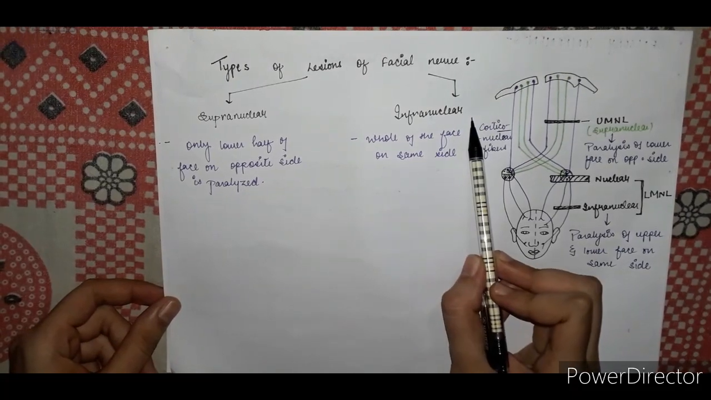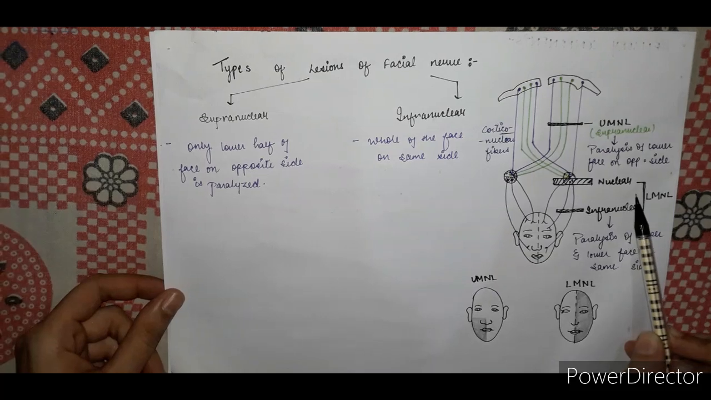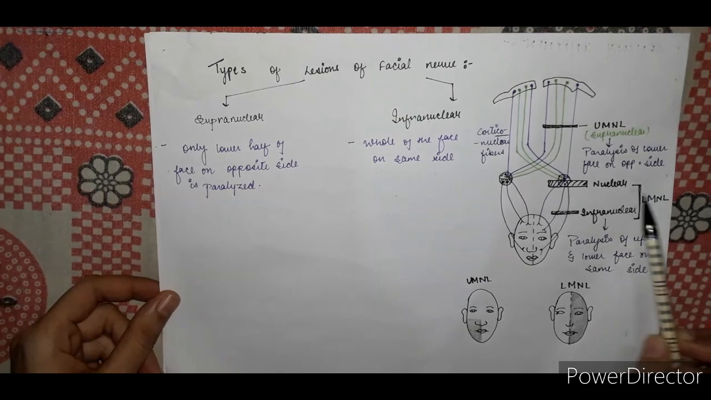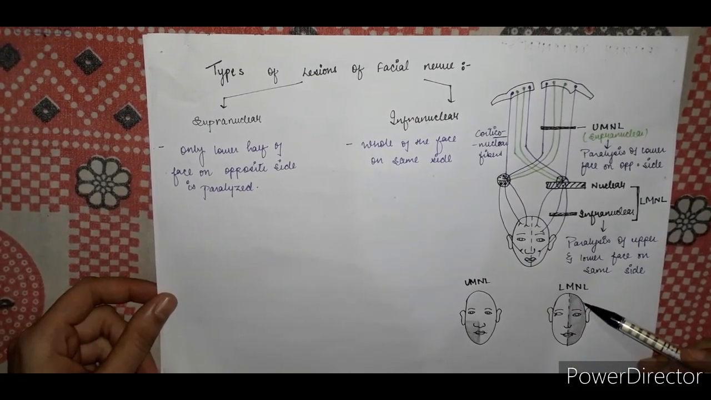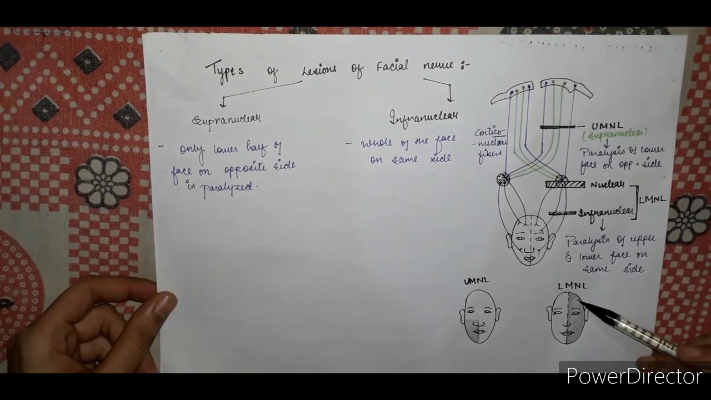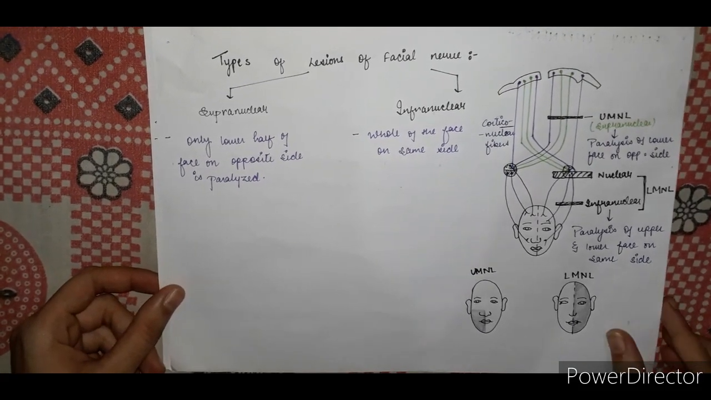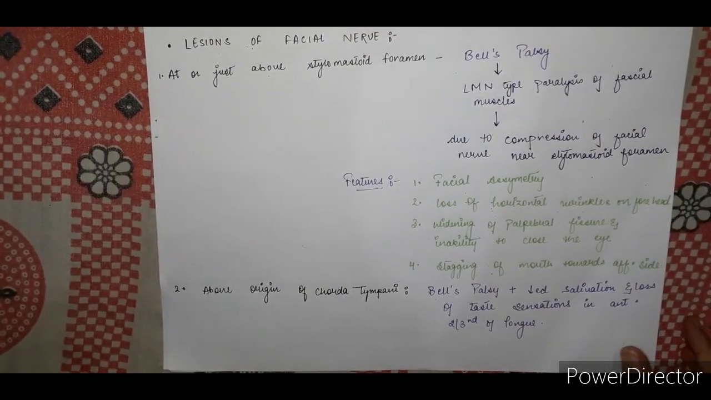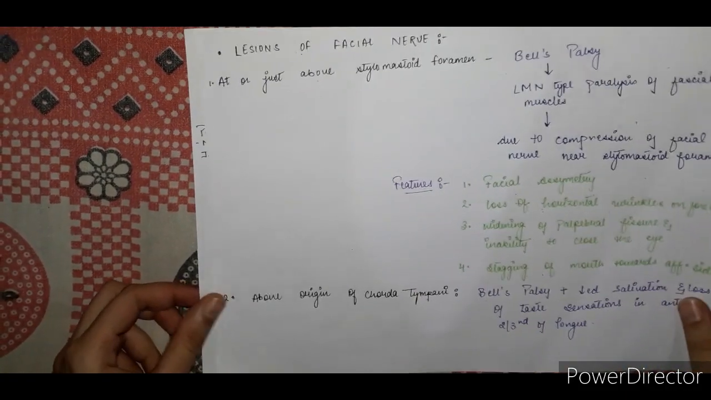Now the infranuclear lesion: the whole of the face on the same side is paralyzed. In this diagram, see, the fibers on the left side are affected, and the paralysis is produced on the same side, and the whole of the face, upper and lower, on the same side is paralyzed. Now we talk about the infranuclear lesion. The signs and symptoms differ at different sites in the facial nerve.